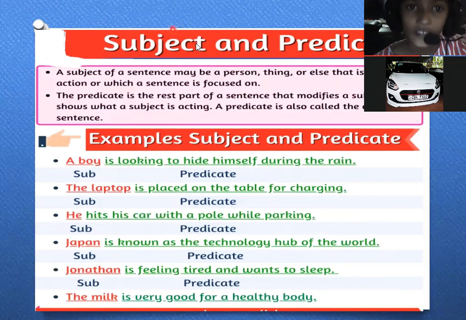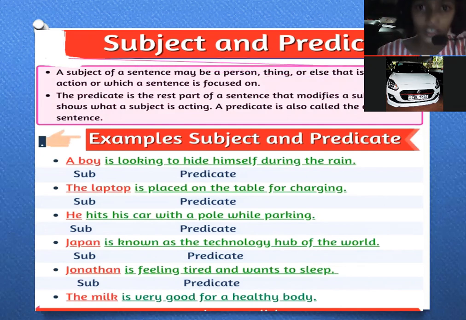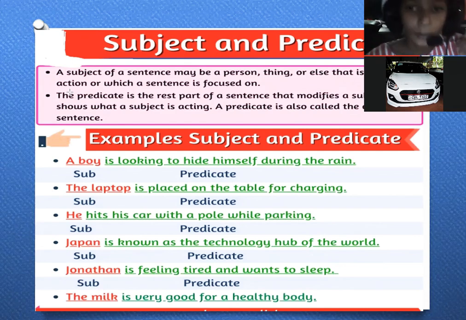Subject and predicate. The subject of a sentence may be a person, or a thing or else that is doing an action, or which the sentence is focused on. The predicate is the rest of the sentence, the part that modifies a subject. And you can see here some examples. Subject and predicate.